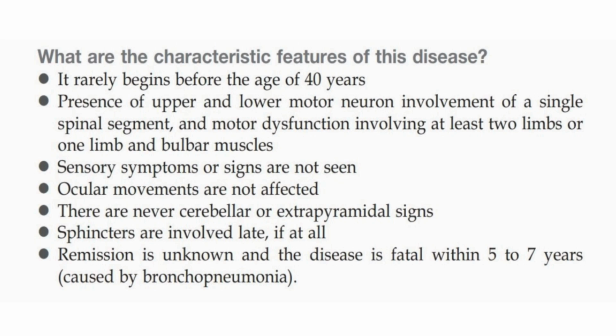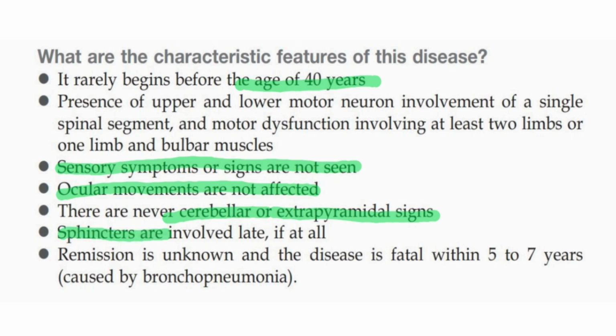So now let's discuss some of the distinctive clinical features of motor neuron disease. It is a disease which usually occurs after the age of 40 years. It rarely begins before the age of 40 years, and there is no sensory involvement. Sensory symptoms or signs are not seen. Similarly, ocular movements are not affected. No involvement of extraocular muscles. There is also no cerebellar or extrapyramidal involvement.